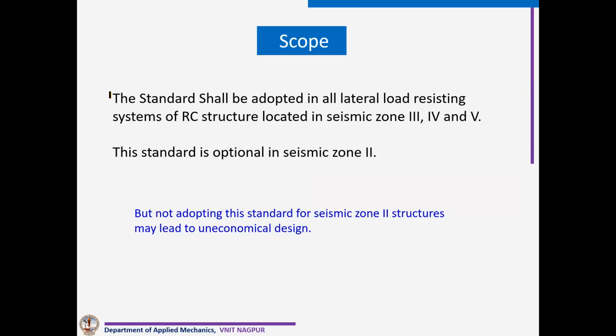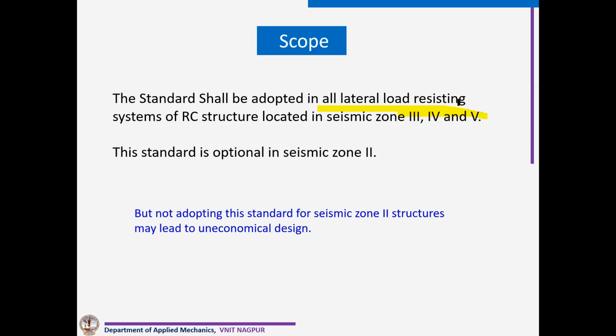Now, this code is applicable to all structures in zone 3, 4 and 5. So it is mandatory. The application of this code in zone 3, 4, 5, no questions to be asked. But in zone 2 structures, the designer has a choice. He can either adopt this code for detailing, or go for IS 456 detailing.